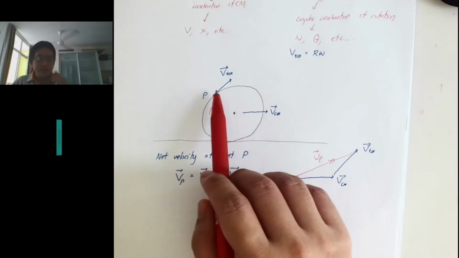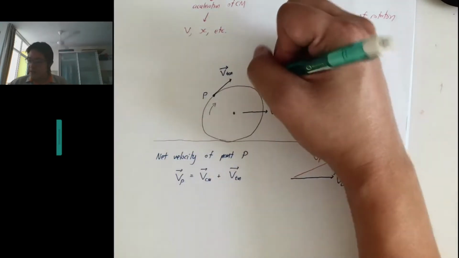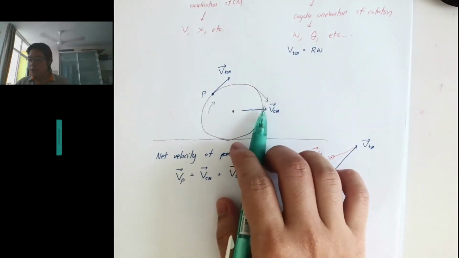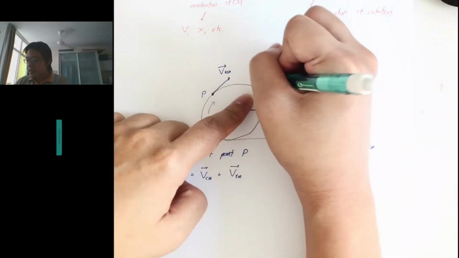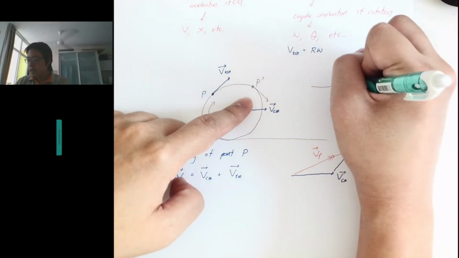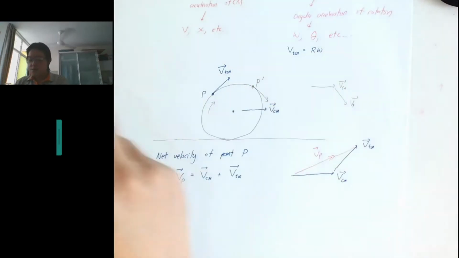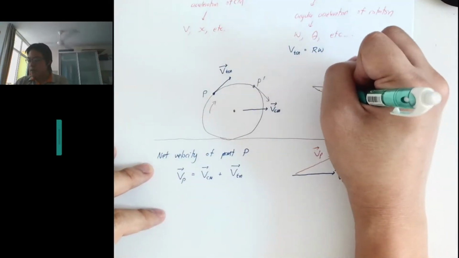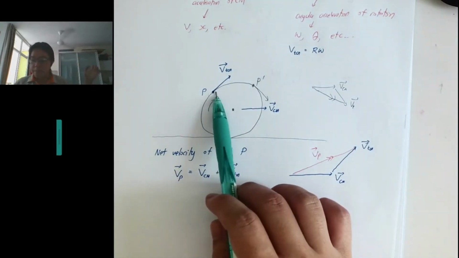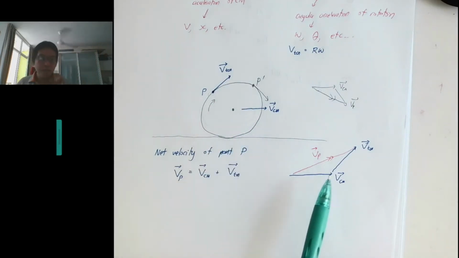But the V tangential direction will be different at a different location. So when it comes to a new point, let's say P prime, the equation becomes VCM plus the new V tangential, and the net velocity will become a different vector. So the total velocity of a certain point P will change throughout the motion.